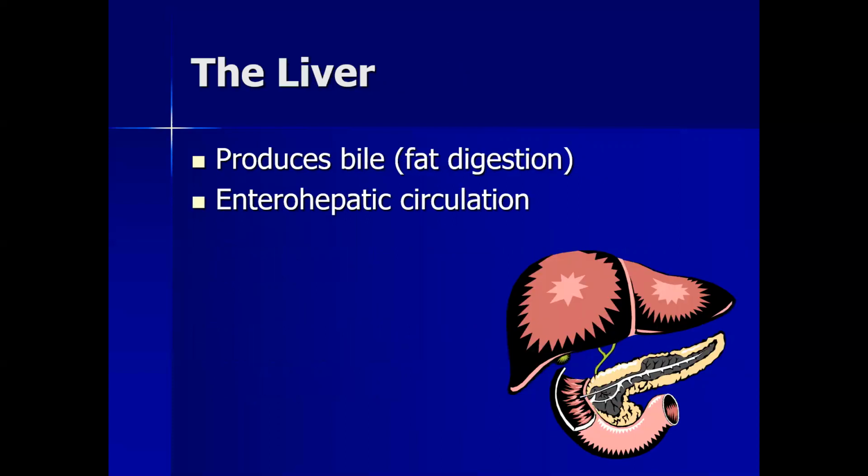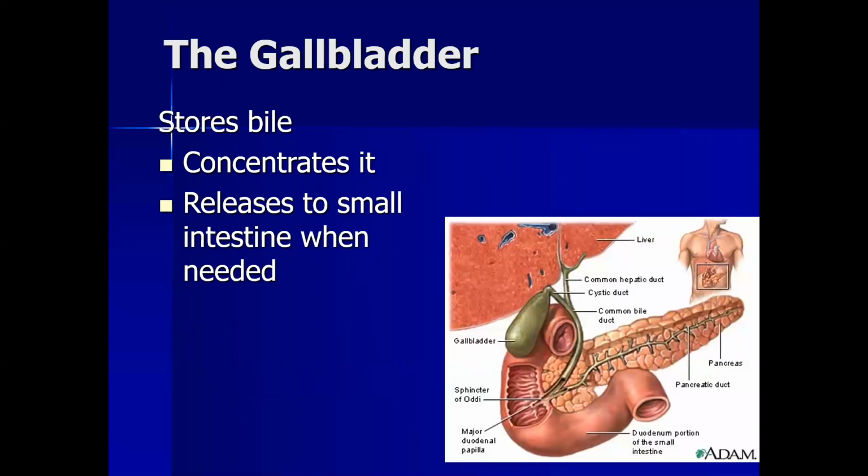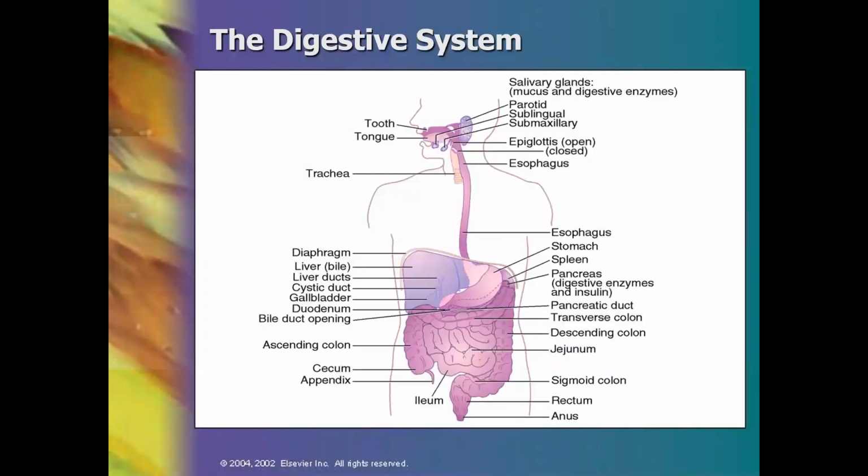The liver is the largest endocrine gland in the body. It produces bile juice through enterohepatic circulation, and this bile juice helps in fat digestion and assimilation. This is the structure of the gallbladder. It releases bile juice into the small intestine. This is the overall structure of the human digestive glands and structures, starting from the salivary gland and ending at the rectum and anus.